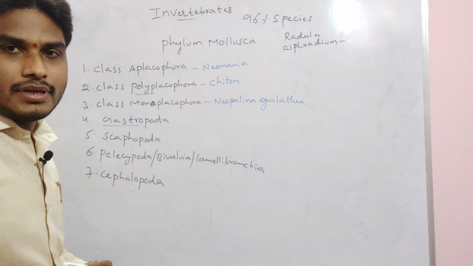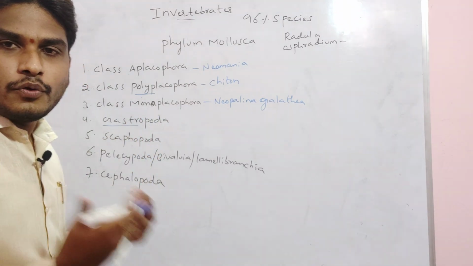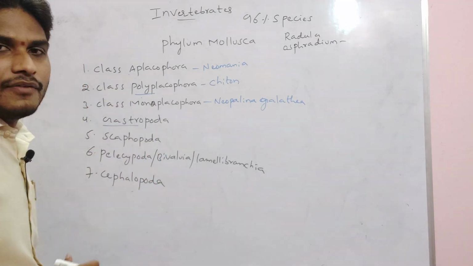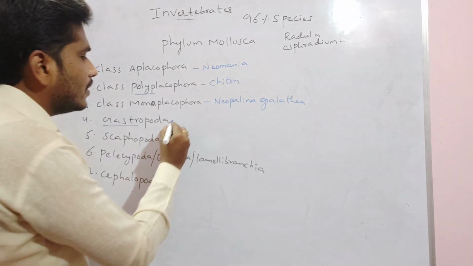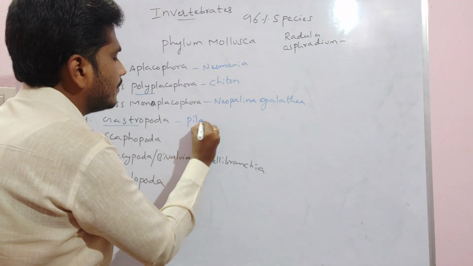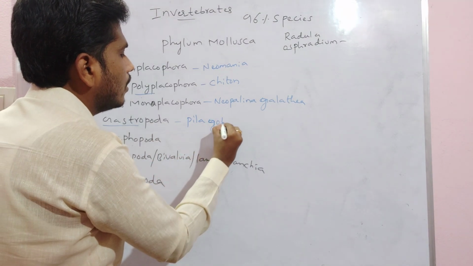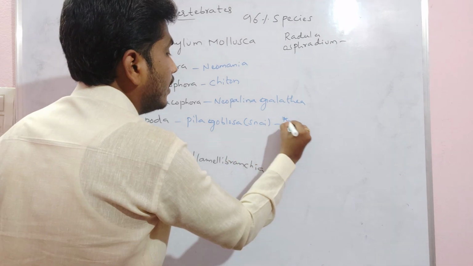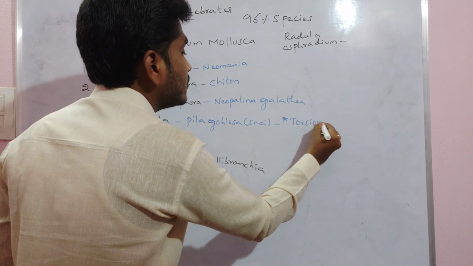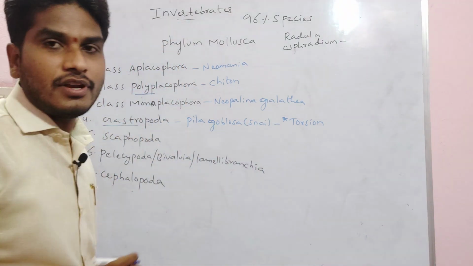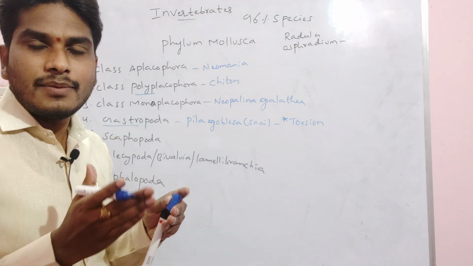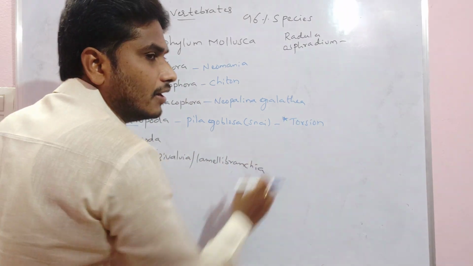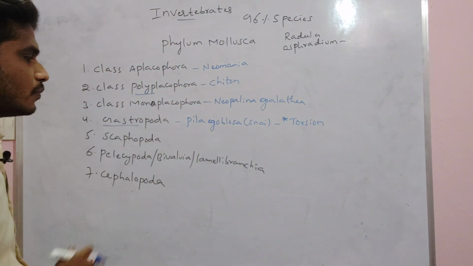Then Gastropoda. Gastro means belly, stomach region. Poda means foot. That means the belly region is turned into a foot, hence we call it Gastropoda. An example of Gastropoda is Pila globosa, that means snail. A very important point: gastropods exhibit the phenomenon of torsion. That means the body is twisted 180 degrees. This phenomenon is called torsion.